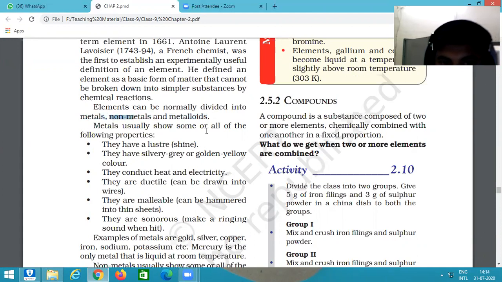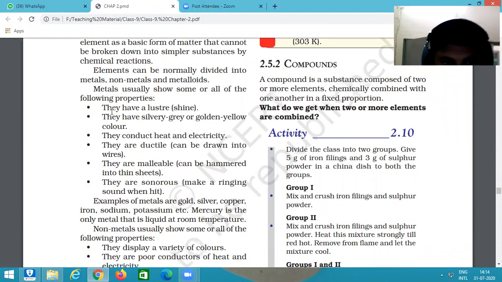Metals usually show some of these properties. First we see the properties of metals. They have luster, which means they show shine. They have silvery gray or golden yellow color. They conduct heat and electricity. They are ductile, which means we are able to draw a metal into wire. This property is known as ductility.